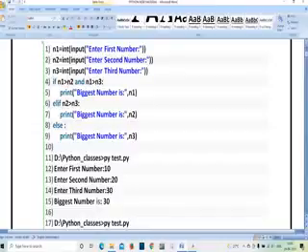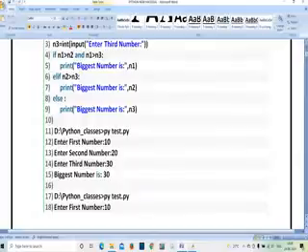Here, if n1 is greater than n2 and n1 is greater than n3, n1 is going to be checked with n2 and with n3. So print biggest number is n1. Means if the n1 and n2 condition is satisfied and the n1 and n3 condition is satisfied, it confirms that n1 is the bigger number. If it finds that n2 or n3 is biggest, it is going to compare again with n2 and n3. If n2 is biggest, it is going to print n2. If n3 is biggest, it is going to print n3.